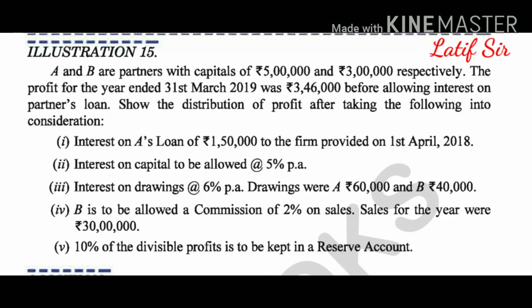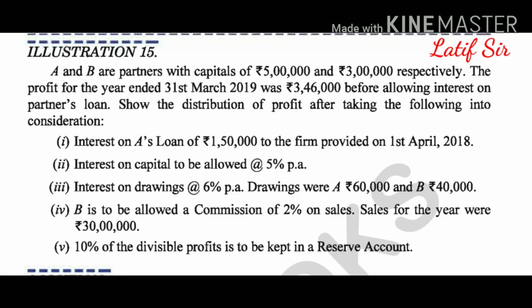We have to give interest on the loan which has been extended by A on 1st April 2018. For this we have highlighted that before allowing interest, this profit has been taken. So before appropriating the profit, before bringing the profit to the P&L appropriation, we have to first deduct the interest. We have to charge the interest in the P&L account. First we have to deduct the interest on A's loan, then we can bring the profit. Okay, we will see that.